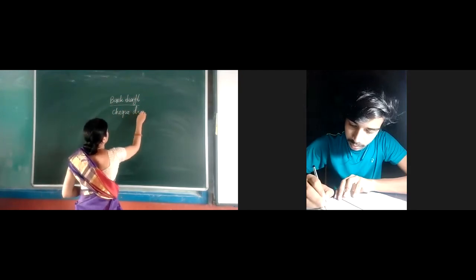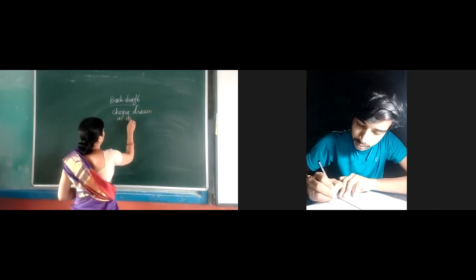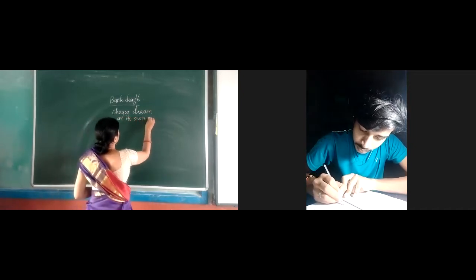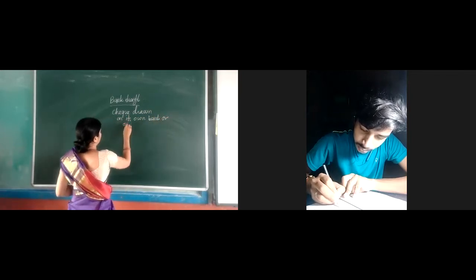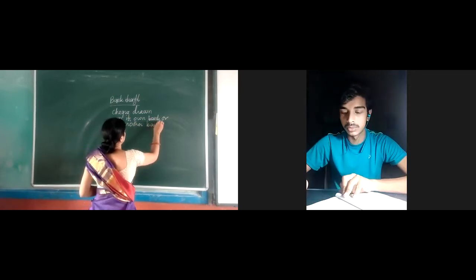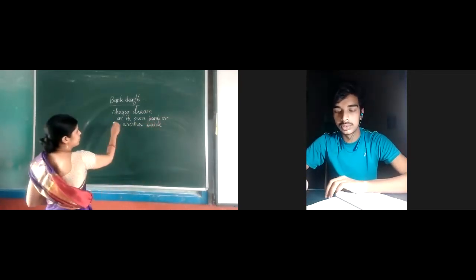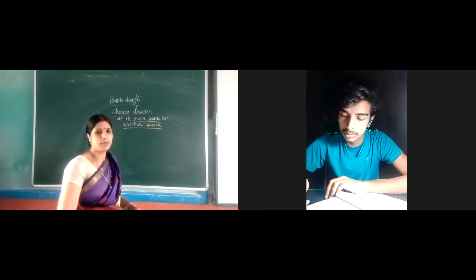Check drawn on its own bank or another bank. Okay, check drawn on its own bank or another bank.